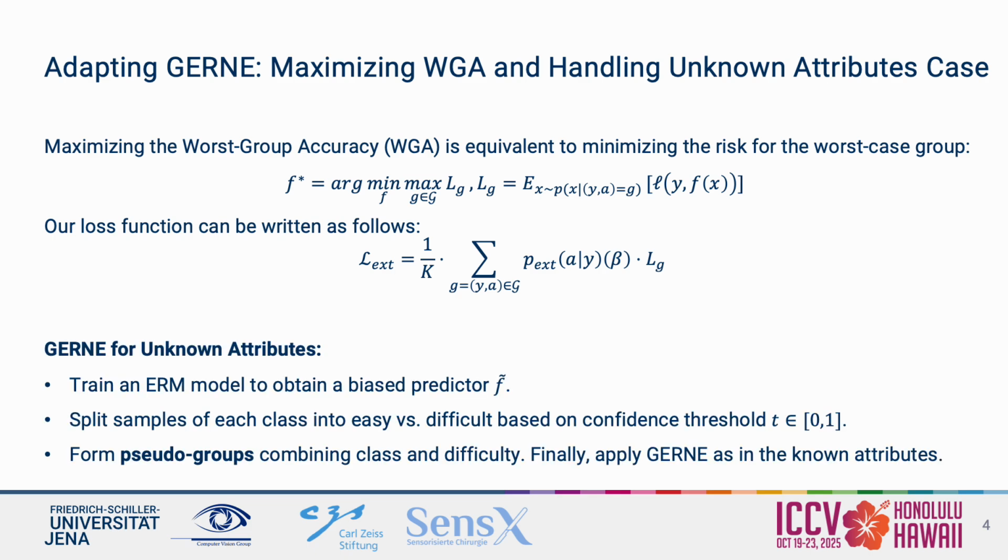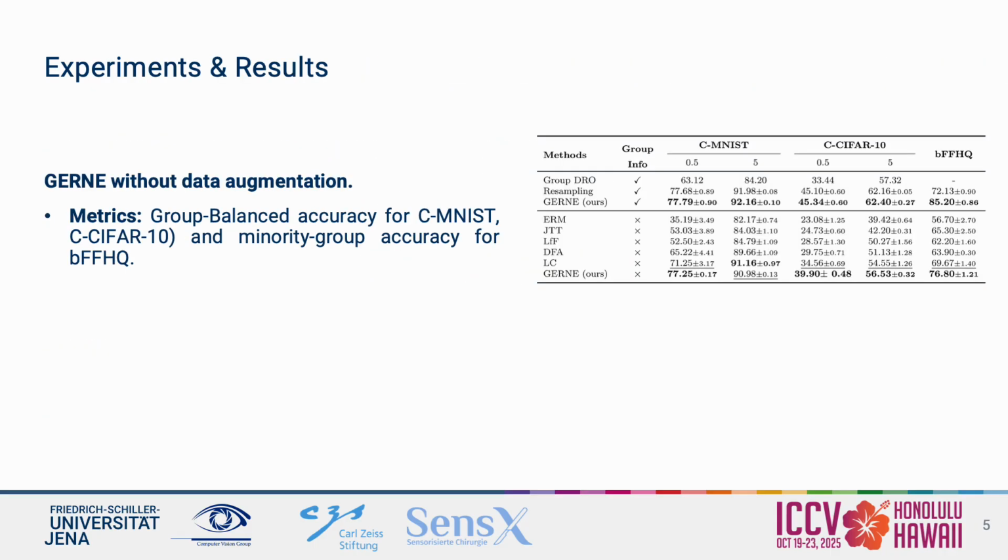GERNE can also be extended to handle unknown attributes. Following previous work, we train a biased predictor and use it to predict the attributes. We then apply GERNE in the non-attribute case. To validate GERNE, we evaluate it on 5 vision benchmarks and 1 NLP benchmark, considering both cases where the spurious attributes are known and unknown.